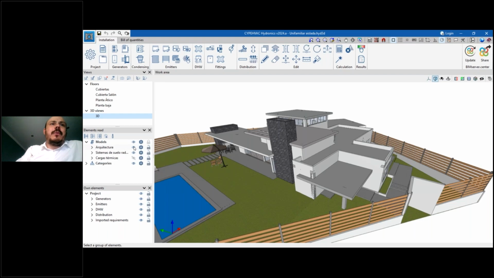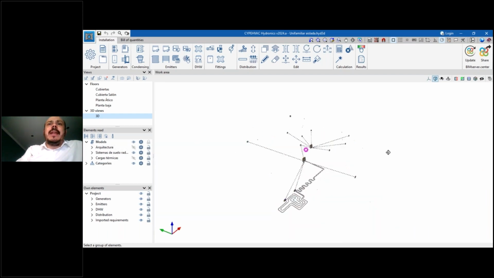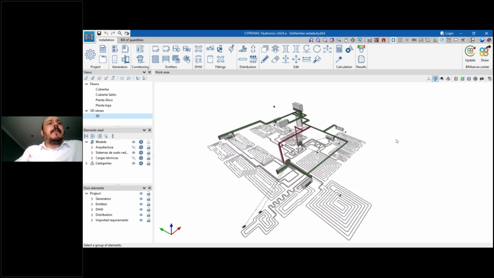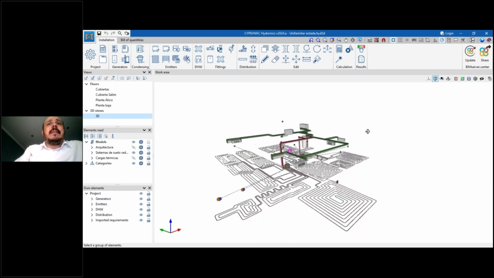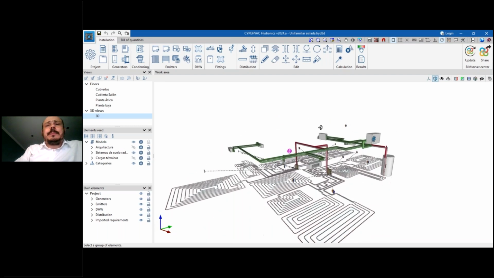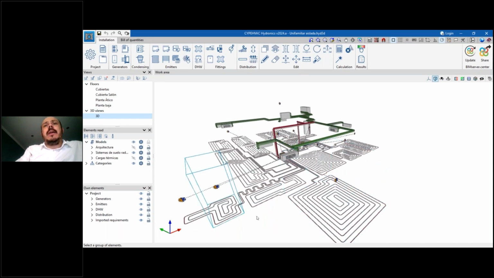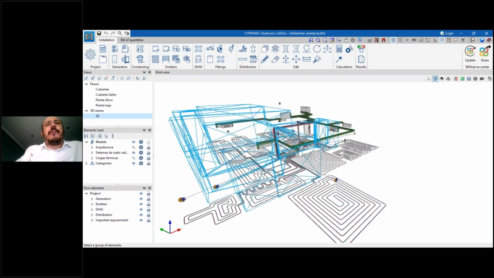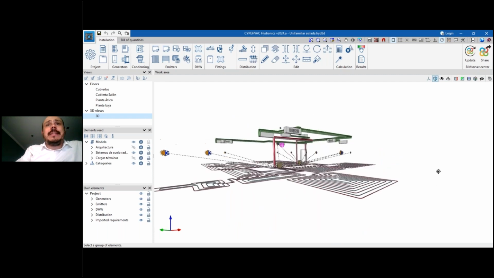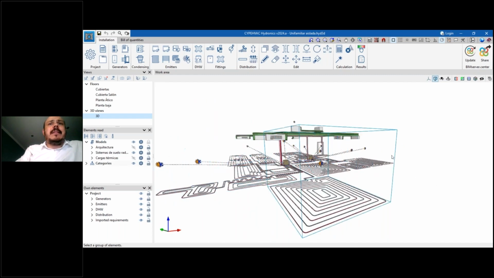So I can, for example, deactivate the architecture, and I can see here the HVAC system. Okay. In this case, we are talking about the systems related to hydronic systems. CYPE HVAC Hydronics. We are not designing the radiant floor system, although here you can see the radiant floor because they are synchronized.